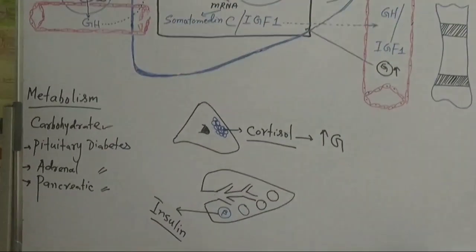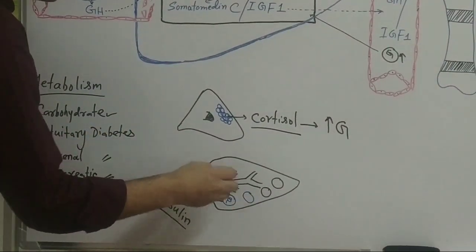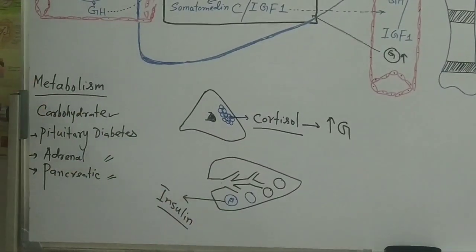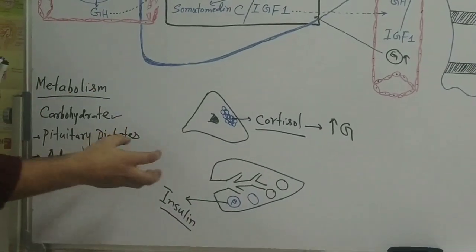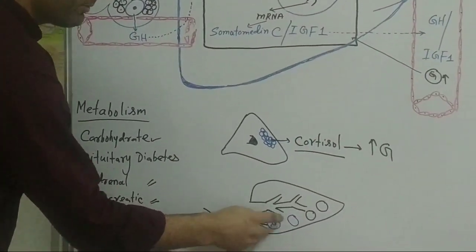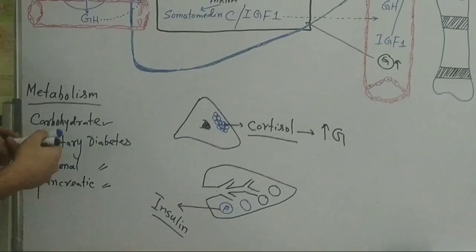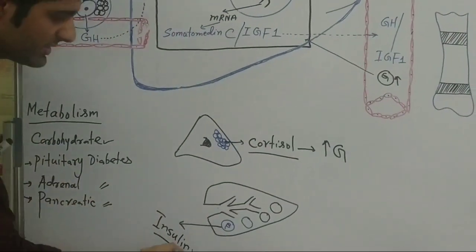If due to some conditions, due to any trauma, the pancreas gets weak, or there is any damage to these beta cells, it means a very small amount of insulin will be secreted.